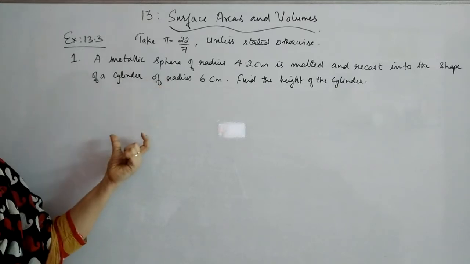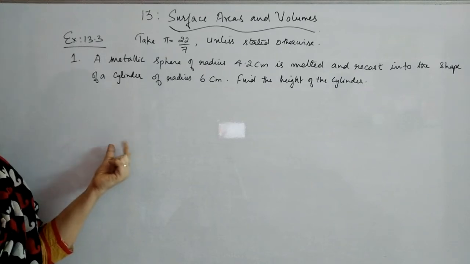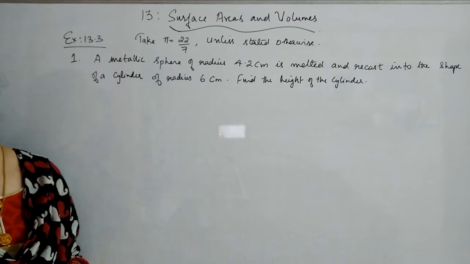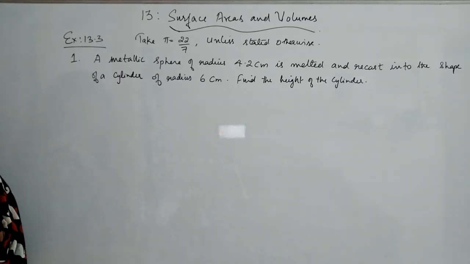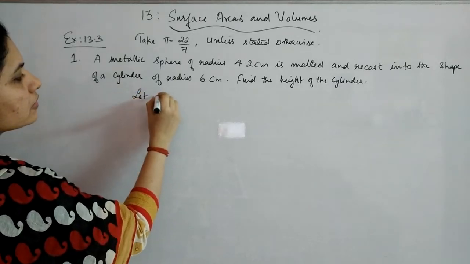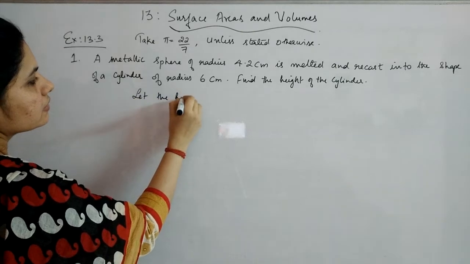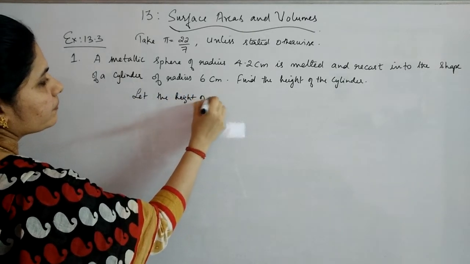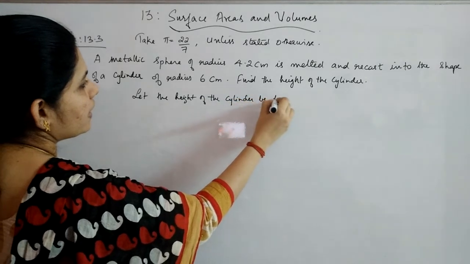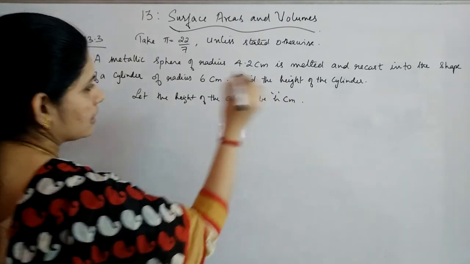Now again the concept is same, that is the volume is not changing. That means volume of the sphere will be equal to the volume of the cylinder, and using that concept you can find out the height of the cylinder. Okay, so let the height of the cylinder be h centimeters.